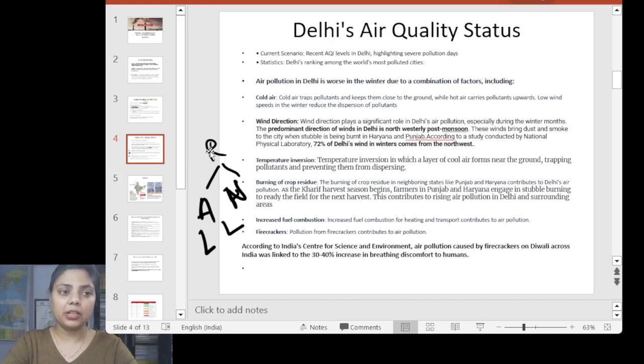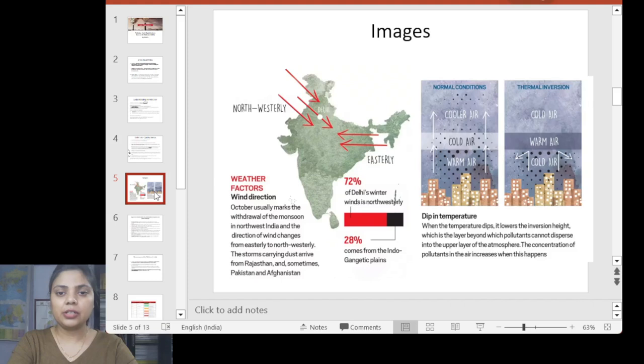No doubt, we are celebrating our festival, we are celebrating New Year, but when we burn this kind of firecracker, it creates a lot of havoc in our environment. So here I have given some pictorial images which you can use in your mains answer writing. You need not write everything, you just make the map of India and show the wind direction. You can show how the stubble burning in Punjab and Haryana is being dragged toward the Delhi region.